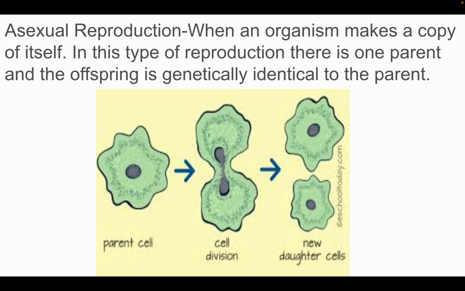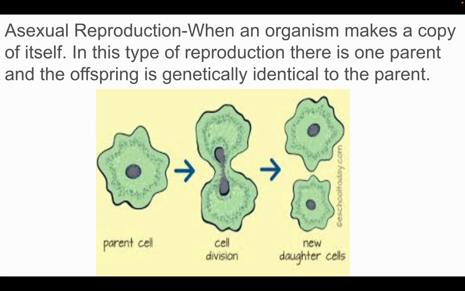So let's review really quick again. If you're talking about reproduction where the offspring are a mix of the parents, that's going to be sexual reproduction. And if you're talking about the offspring being identical to the parent cell, that's going to be asexual reproduction.